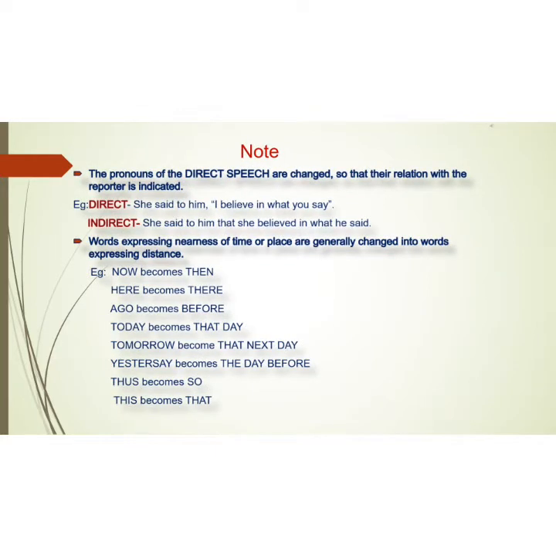It can be noted here that the pronouns of the direct speech are changed so that their relation with the reporter is indicated. Take for instance, in a direct sentence, she said to him, "I believe in what you say." When we convert this sentence into indirect, it will be, she said to him that she believed in what he said. Secondly, the words expressing nearness of time or place are generally changed into words expressing distance. The following are the examples of the same.